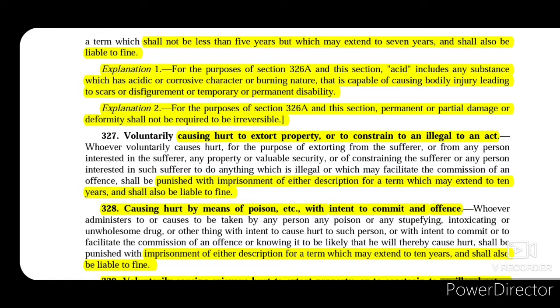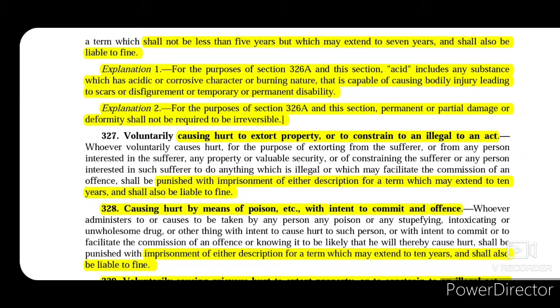So explanation 2 says, for the purpose of section 326A and this section, that is section 326B, in both these sections, permanent or partial damage or deformity shall not be required to be irreversible. So it doesn't matter whether that can be reversed back to a natural state or that is permanent or partial in nature. It doesn't matter upon the reversibility of the situation. If permanent or partial damage or deformity has been caused, section 326A and 326B will be applicable.